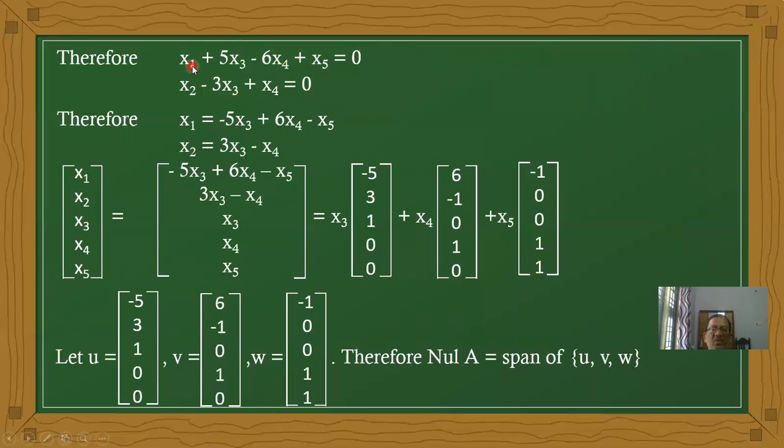Therefore x1 equals minus 5 x3 plus 6 x4 minus x5, and x2 equals 3 x3 minus x4.